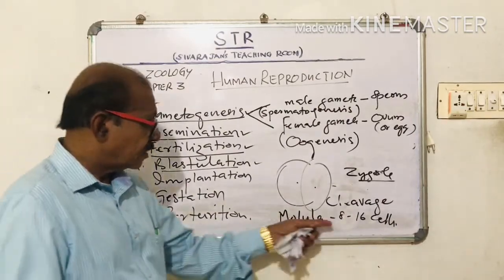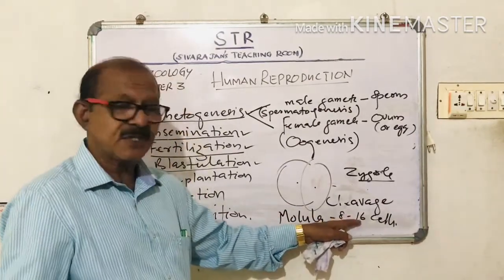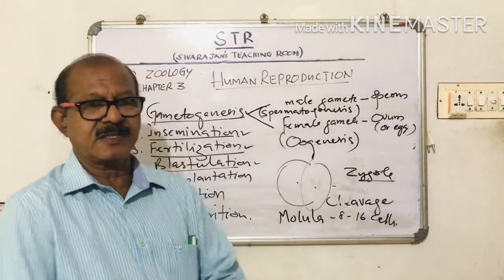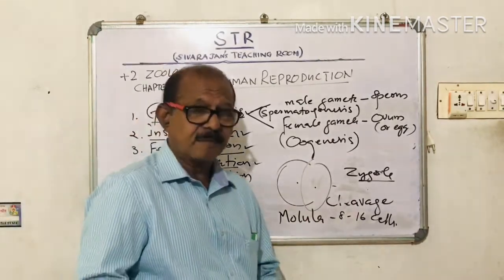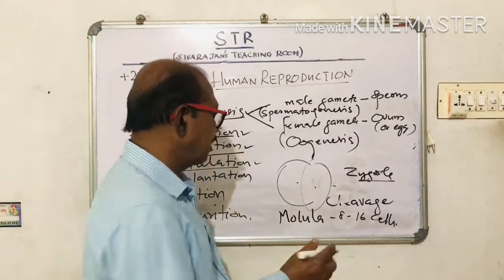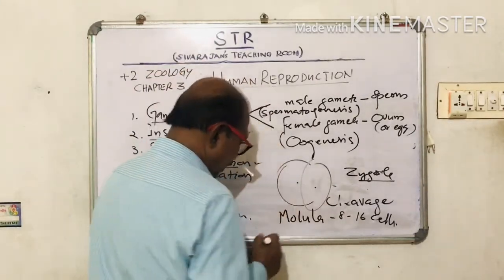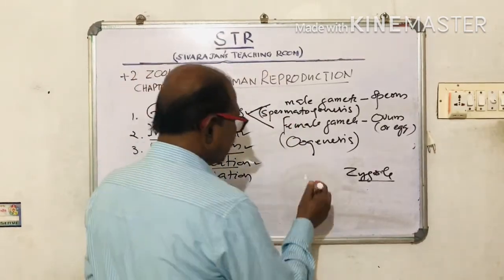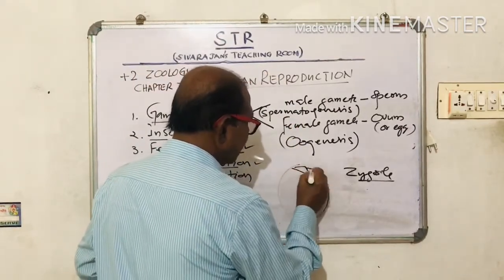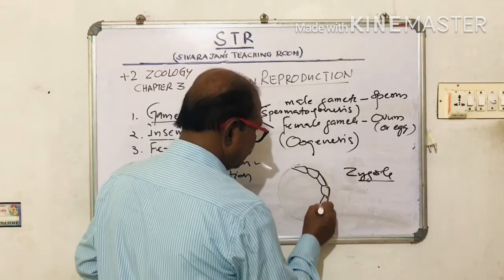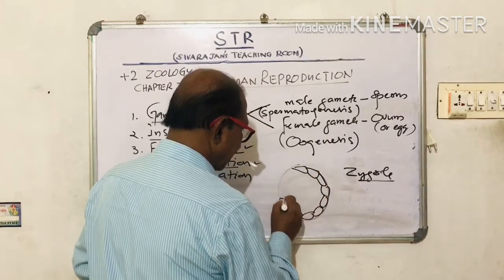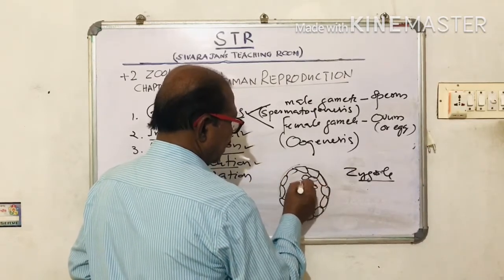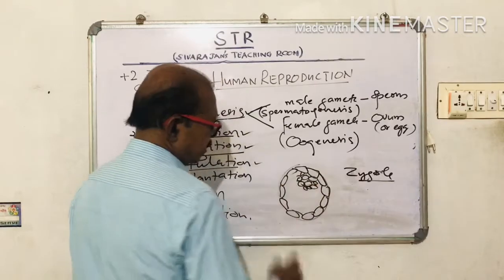Then what happens? The cells again double, that means it becomes 32. At this stage, the cells get rearranged by themselves and become a hollow structure. A hollow structure is like this. It's a one-layered outer wall, and on the inside there is a group of cells.